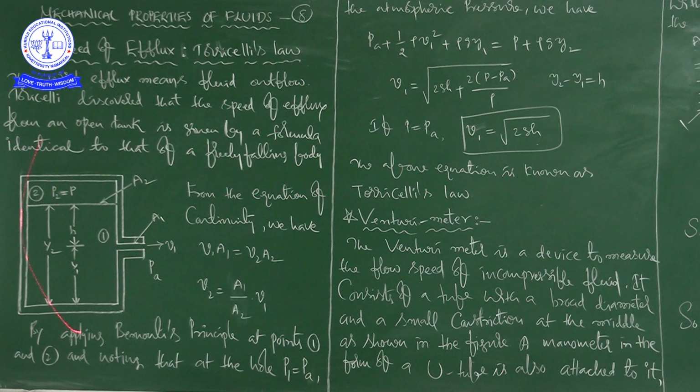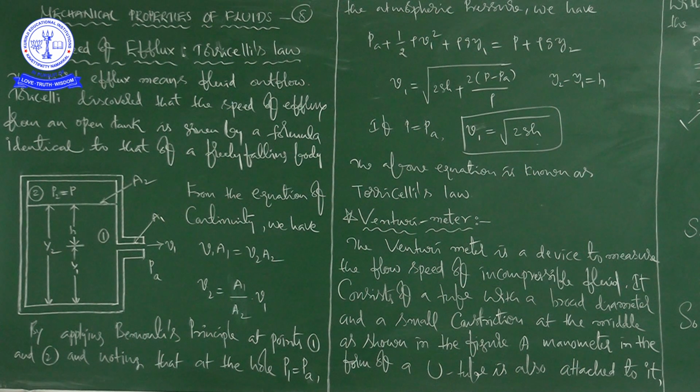this is the water tank. You can see in this picture, it is A1, it is A2, and this is like a hole from where fluid is coming out. Fluid comes out, and these are the heights: this is Y1, this is Y2, this is small h, and here the pressure is P, here the pressure is PA. Here the speed of the flow is V1. It is A1 and it is A2. You can see the picture clearly from this board.